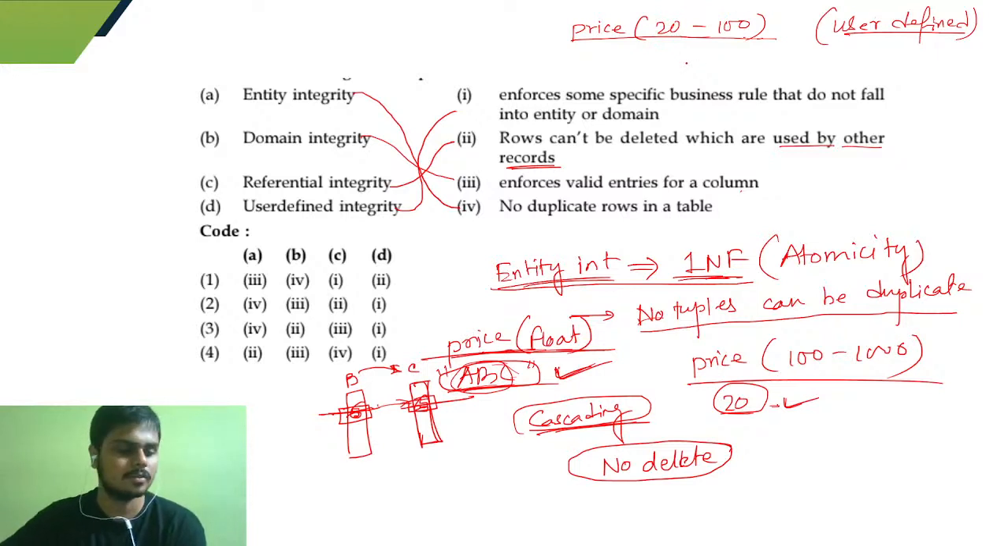So A is matching with 4, B is matching with 3, C is matching with 2, and D is matching with 1. 4, 3, 2, 1. Is it so? Yes, 4, 3, 2, 1. So our answer will be option 2.